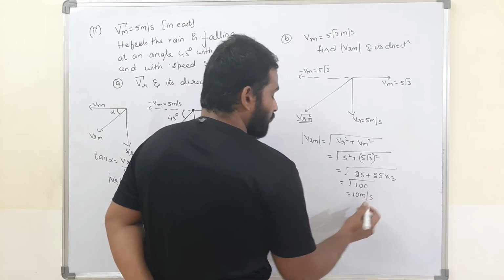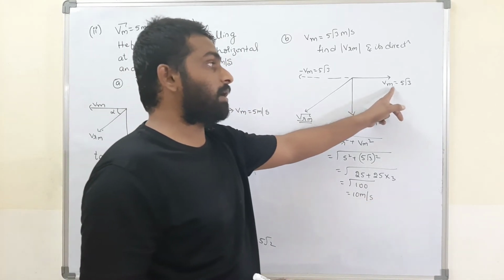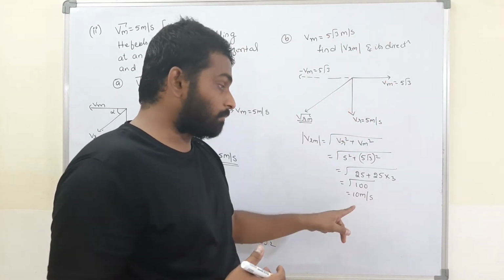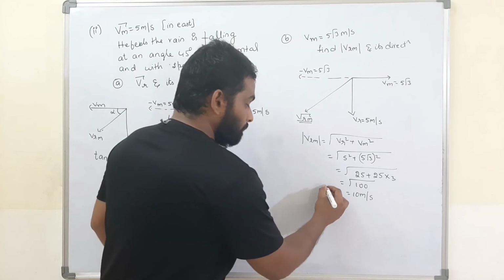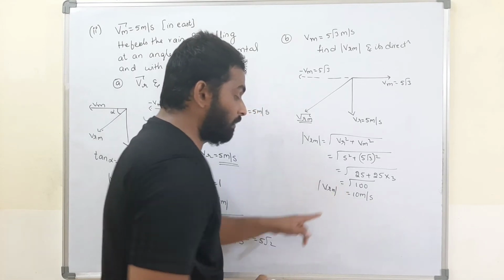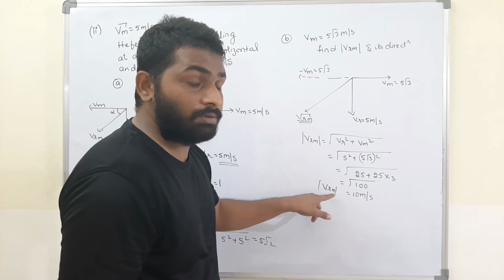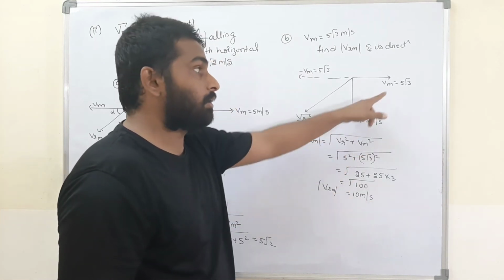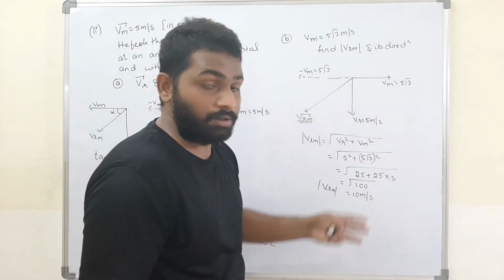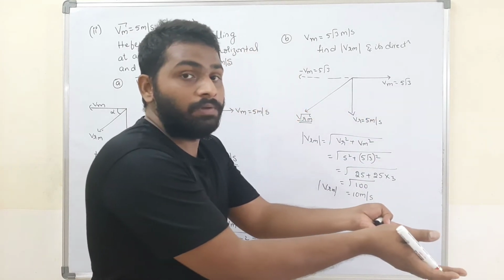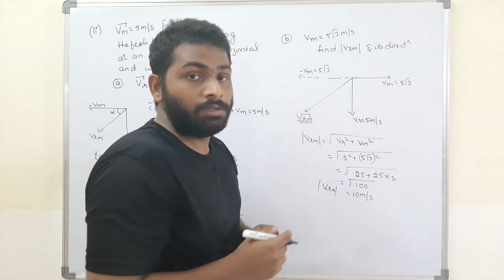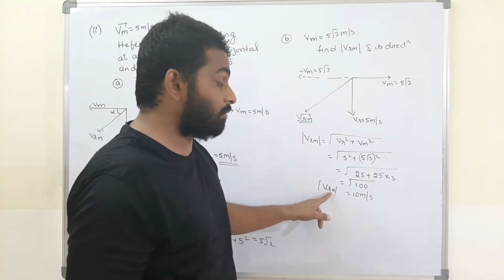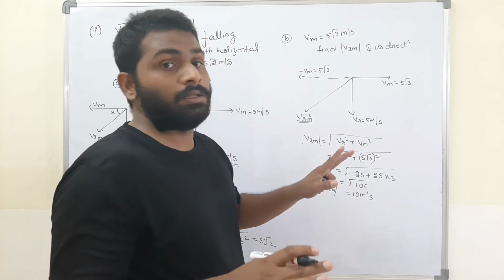That is 10 meters per second. That means when the speed of the man is increased to 5 root 3 meters per second, he will feel as if the rain is coming with a speed of 10 meters per second. Actually the rain speed is 5 only. But as he has speed, if he increases his speed further, he will feel as if the rain is coming with more speed.